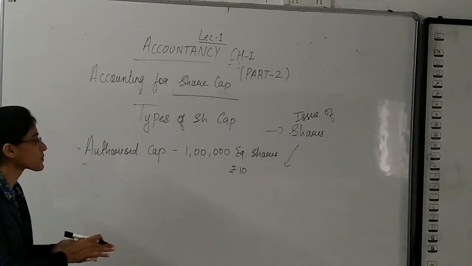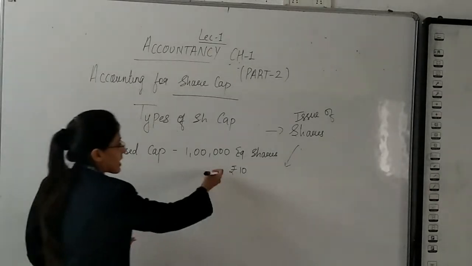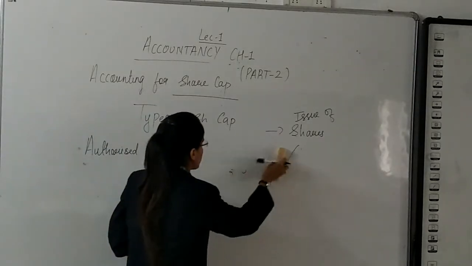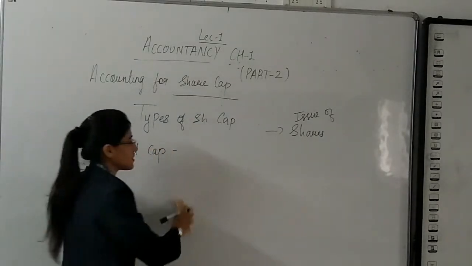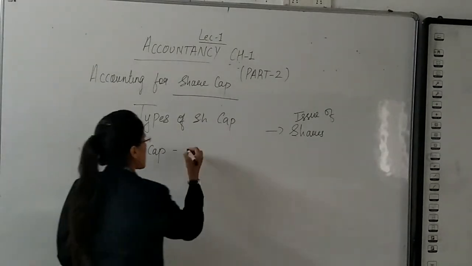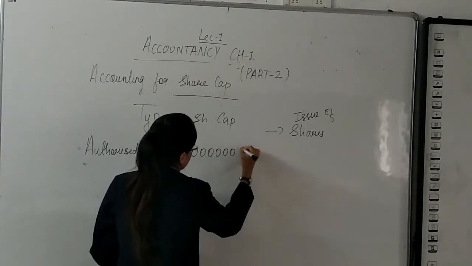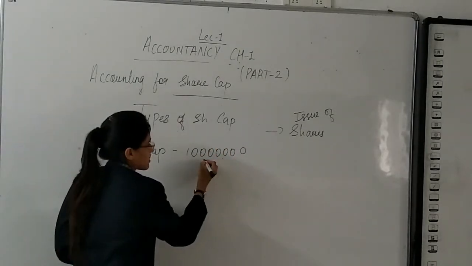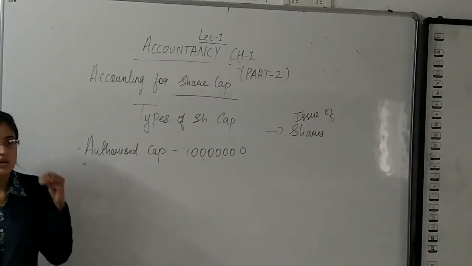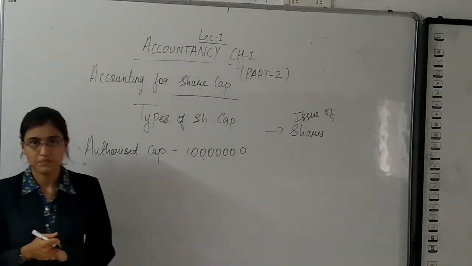So here, the authority to issue shares is 1 lakh. And if you want to consider the example given in your textbook, then we will change it. They say the authorized capital of a company is 1 crore rupees.